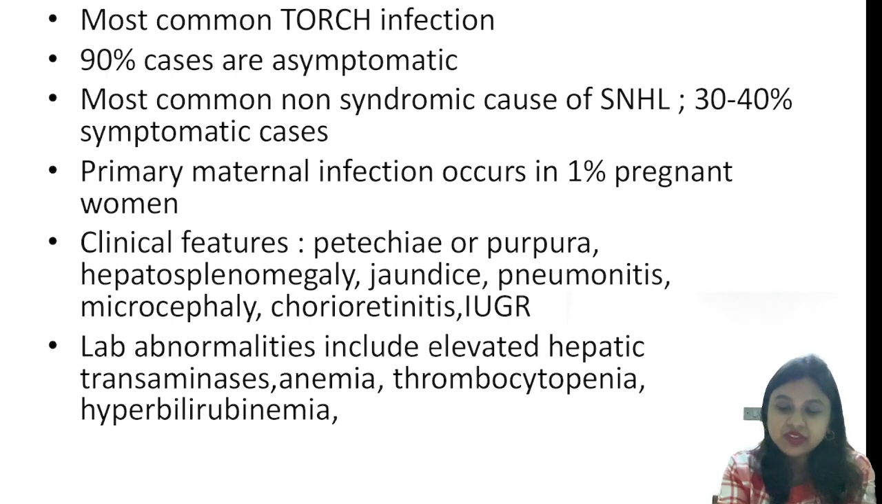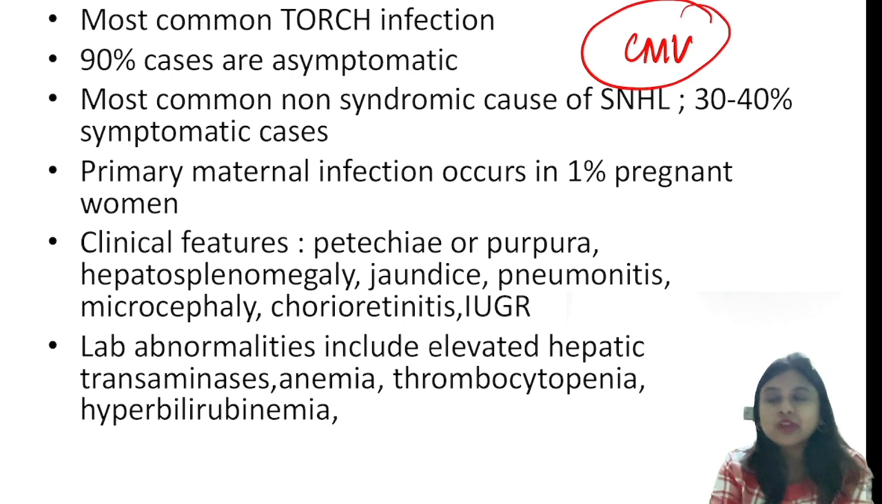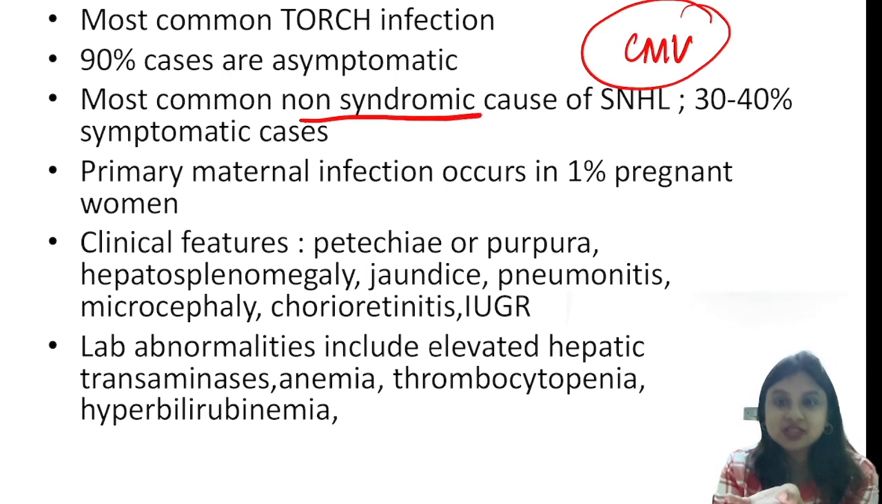Few one-liners from CMV. Since this is one of the most important exams which you can get, 90% cases are asymptomatic. Very important. Most common non-syndromic cause of sensorineural hearing loss, but in those patients who are having sensorineural hearing loss, we have 30 to 40% cases who are symptomatic. Now clinical features, you remember the most common clinical feature is petechiae. Apart from that, you can get hepatosplenomegaly, jaundice, pneumonia, microcephaly, very important, chorioretinitis and intrauterine growth restriction. Laboratory abnormalities, you can get elevated AST, ALT, thrombocytopenia and jaundice.